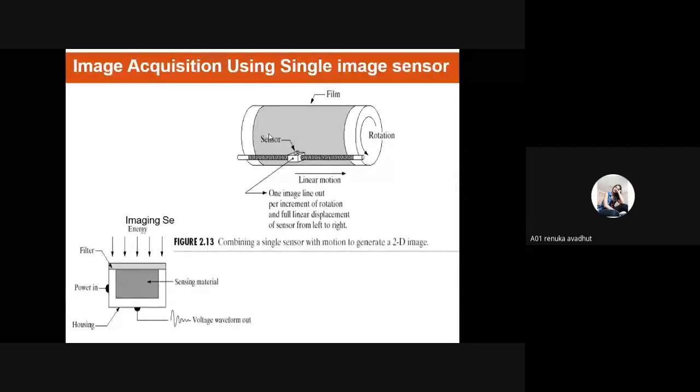Now listen to the question carefully. In the first method, how can we get the displacement in two directions?